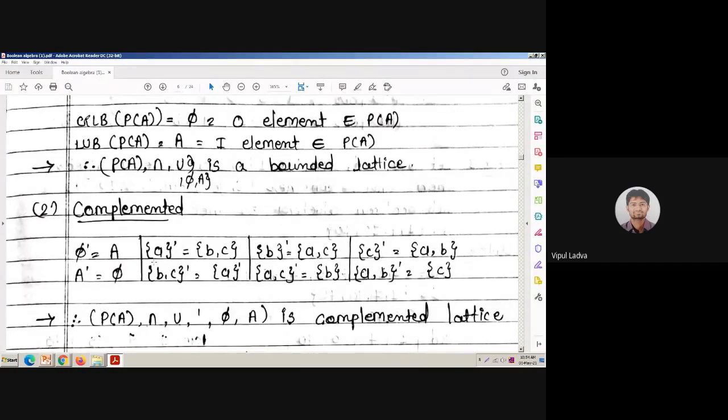By that way, the complement of each and every element will be present over there. In the previous example, the complement of 2 was not present, is it? But here, our operations are union and intersection. So we can easily identify that the complement of each and every element is present in the power set once again. So yes, it is bounded as well as complemented.